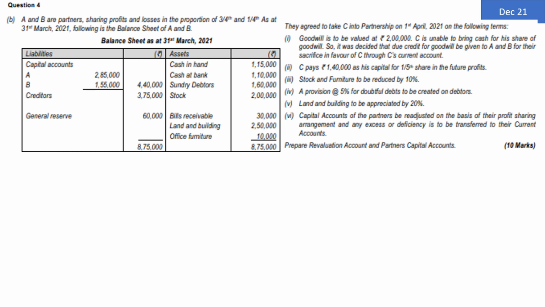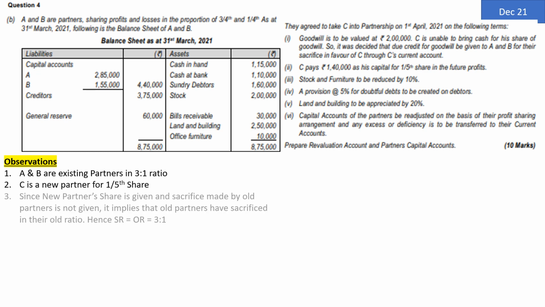Now, just like our usual practice, let us first of all go for checking the observations, discuss the problem properly so that the solution will be easy for us. The first observation is that A and B are the existing partners in 3:1 ratio. 3:1 is their old ratio. C is a new partner who is admitted for 1/5 share.